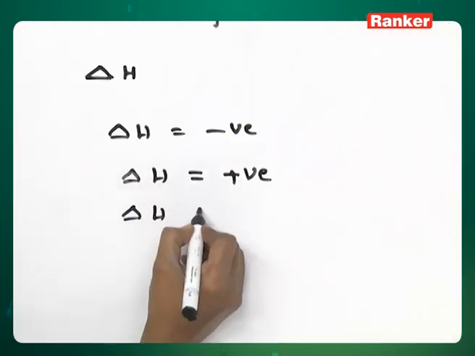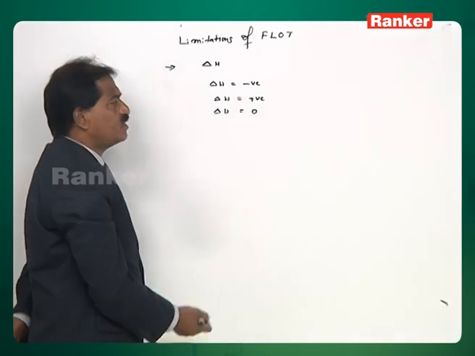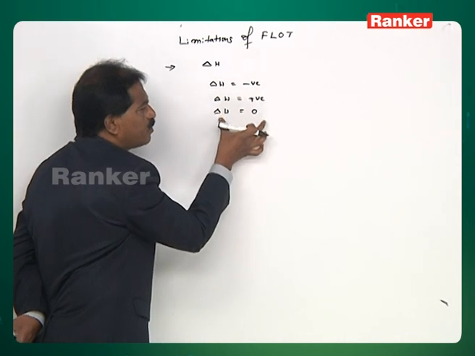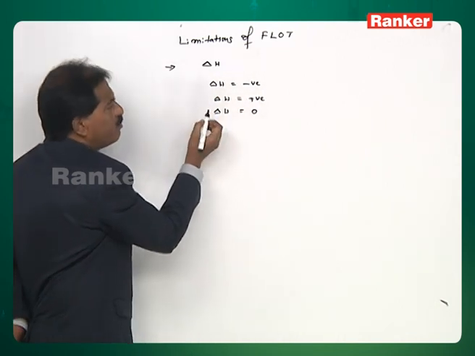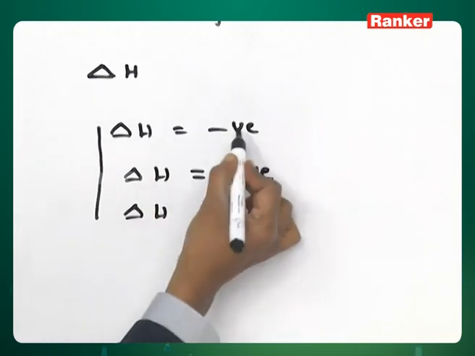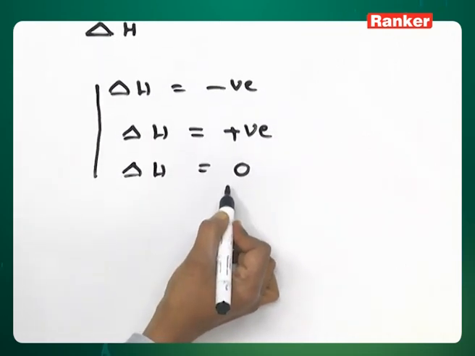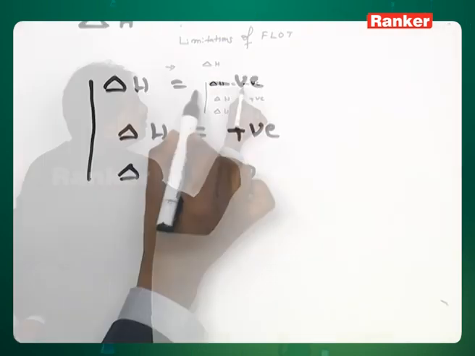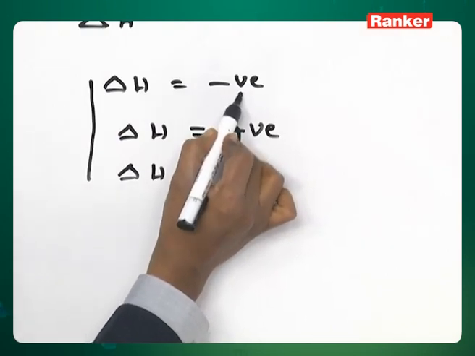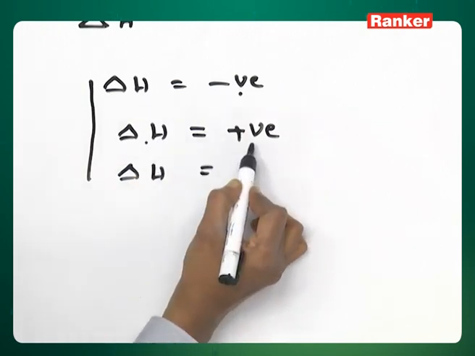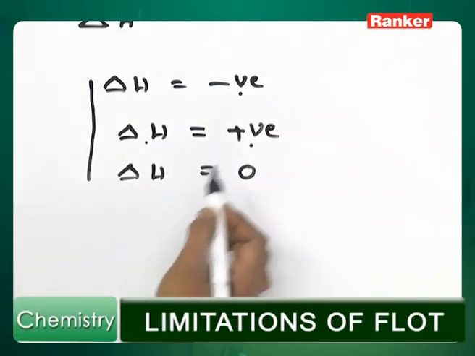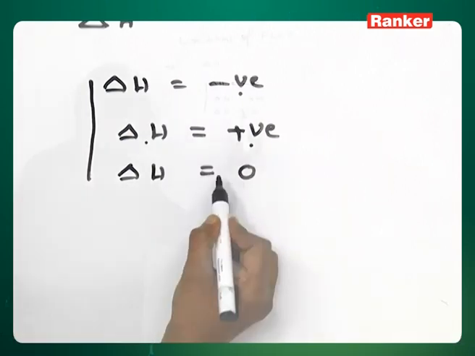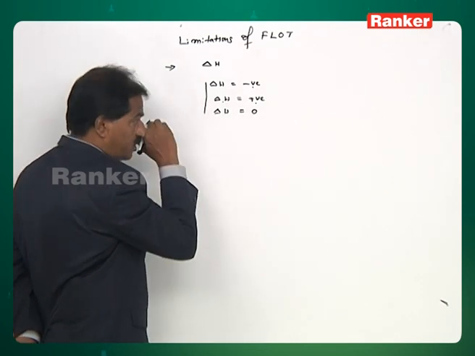Next, if the enthalpy change is 0, the reaction is neither exothermic nor endothermic, and we cannot predict its spontaneity. That means mainly based on the enthalpy change, the first law explains the spontaneity. The changes in which enthalpy change is negative are spontaneous. The changes in which enthalpy change is positive are endothermic and non-spontaneous. The changes in which enthalpy change is 0 are neither spontaneous nor non-spontaneous.